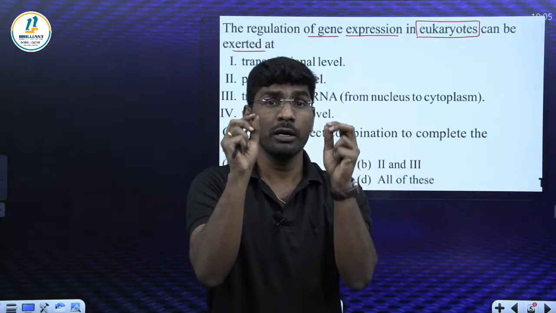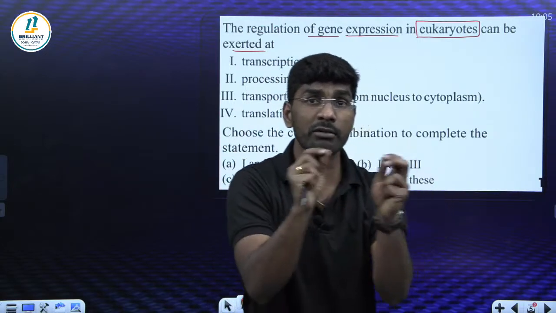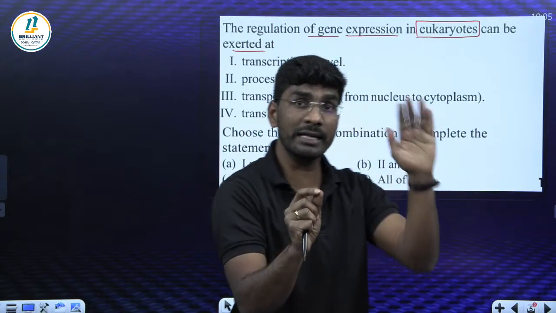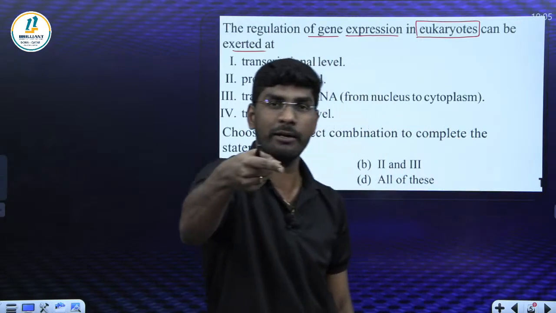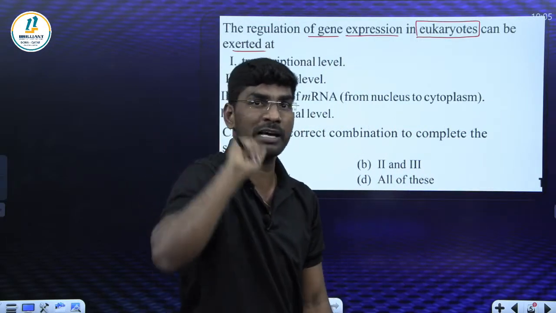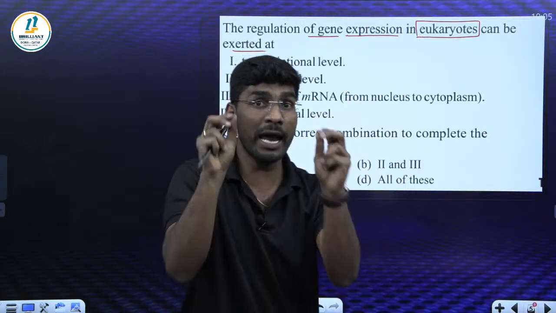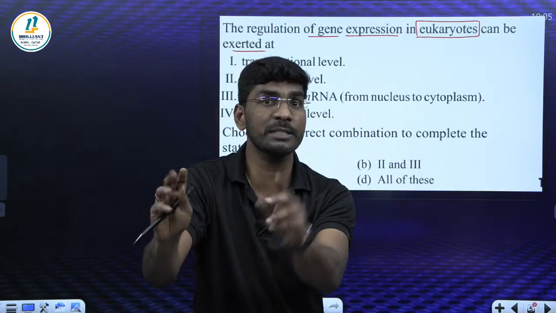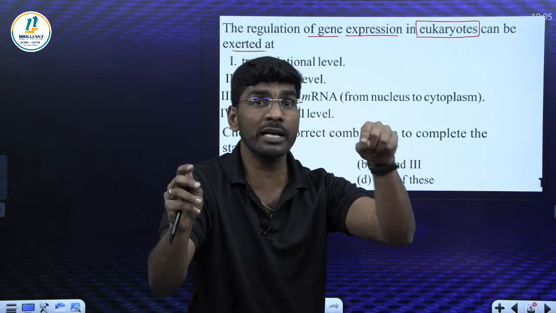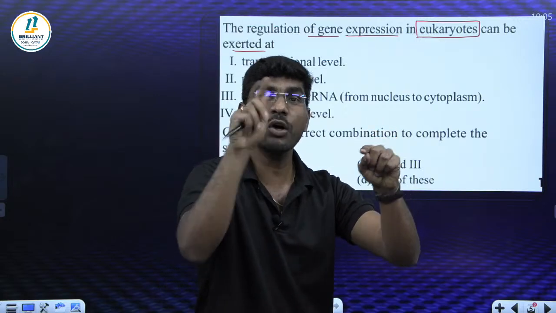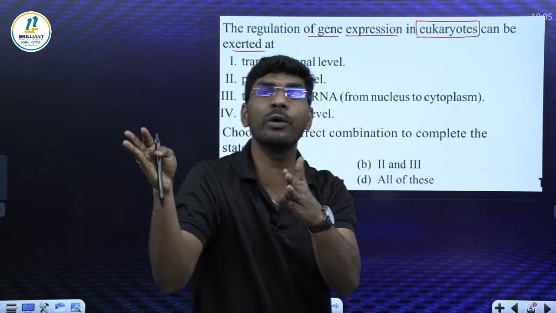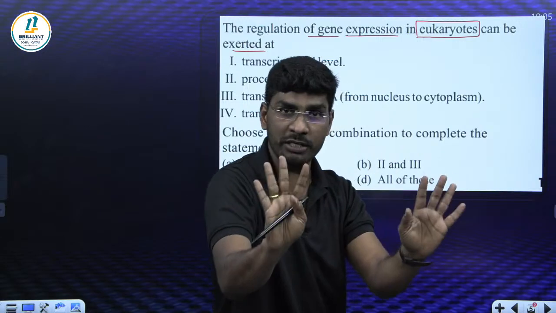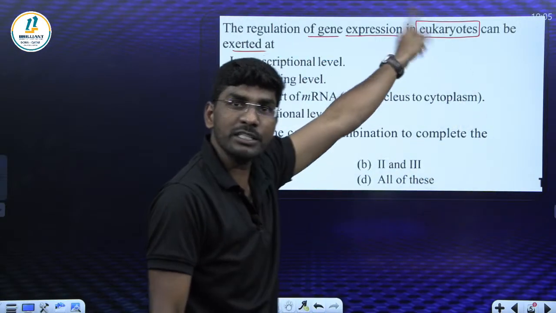We know in prokaryotes gene regulation happens only at the transcription level, as we have seen in the lac operon: when the operator is off, RNA polymerase could not slide over the ZYA structural genes. But they're asking about eukaryotes.